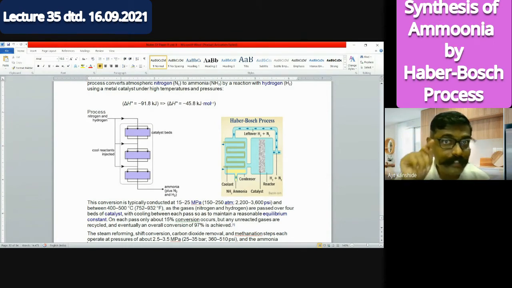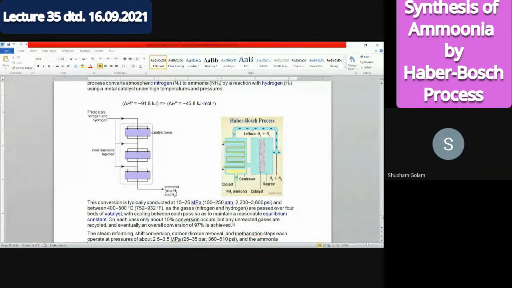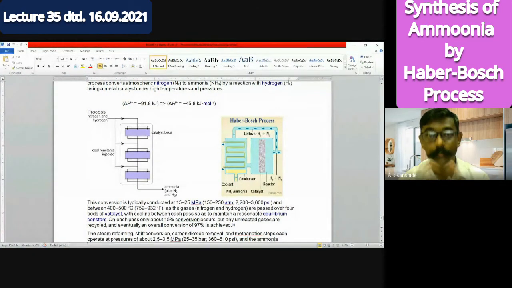Now I want an answer from you. Let me see how far you are applying the logic. Heat content of the reactant and heat content of the product. If the reaction is exothermic, then whose heat content will be larger, reactant or product? Product. Yes. Saurabh is saying heat of the product will be more. Heat content of the product is more.